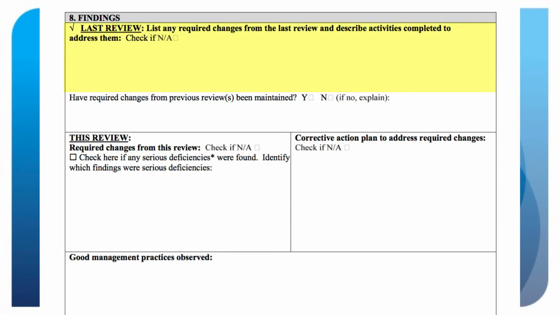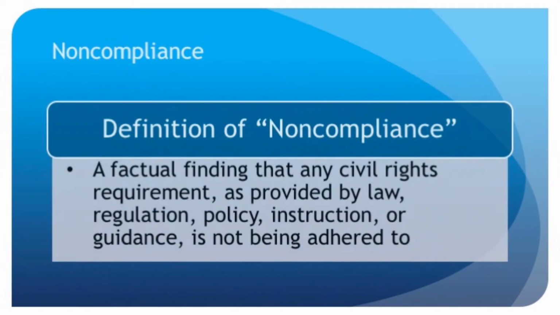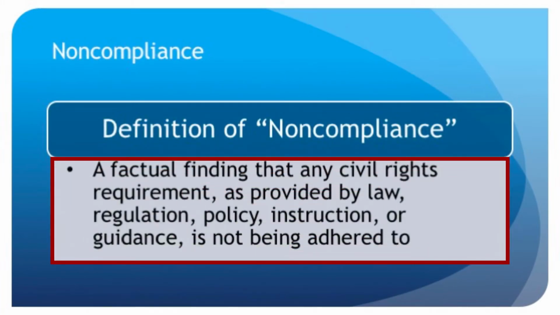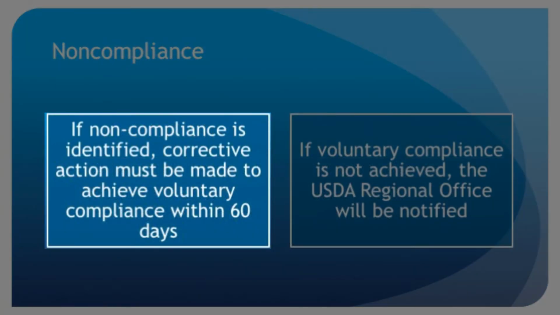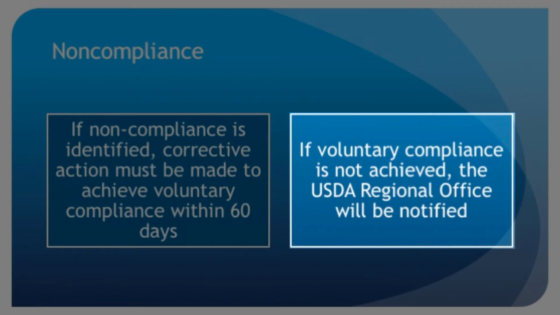On the next review, the site monitor must list any required changes from the previous review and describe activities that were completed to document the corrective actions were addressed. Noncompliance is a factual finding that any civil rights requirement as provided by law, regulation, policy, instruction, or guidance is not being adhered to. If noncompliance is identified on a state agency review, corrective action must be made to achieve voluntary compliance within 60 days. If voluntary compliance is not achieved, the USDA Regional Office will be notified.